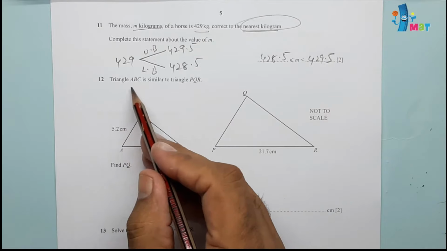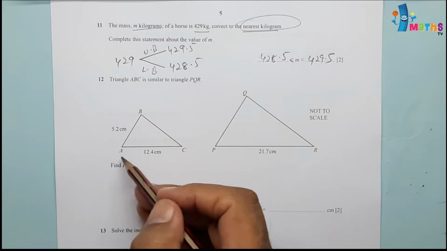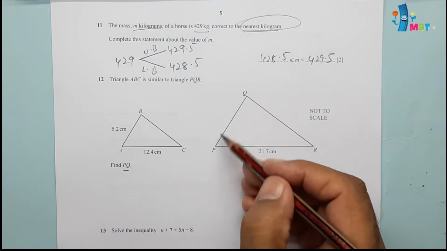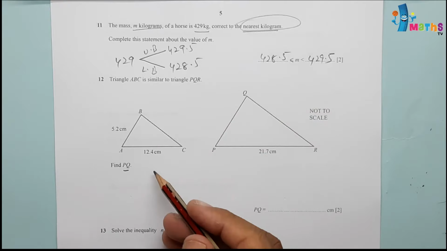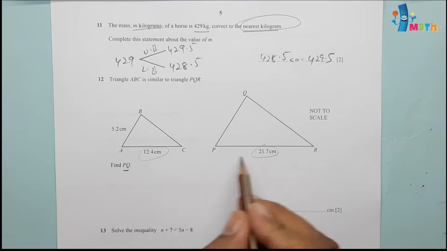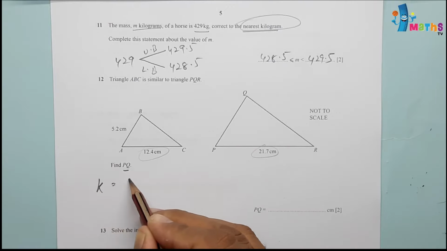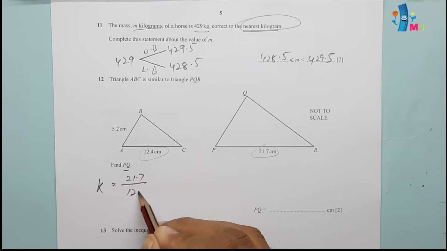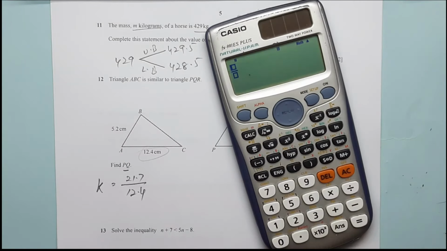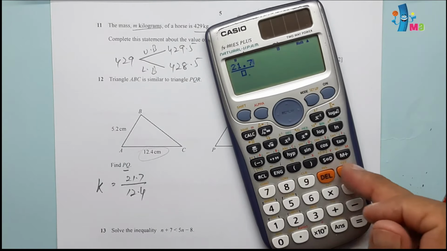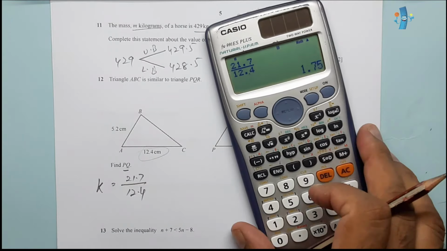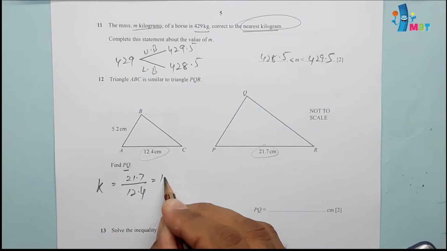Question number 12. The triangle ABC is similar to triangle PQR. These two are similar triangles. Find PQ. Basically, this side is required. So we can check the conversion of these two, which will be K value. So 21.7 over 12.4. We can check with the calculator. So 21.7 divided by 12.4 will be equal to 1.75.